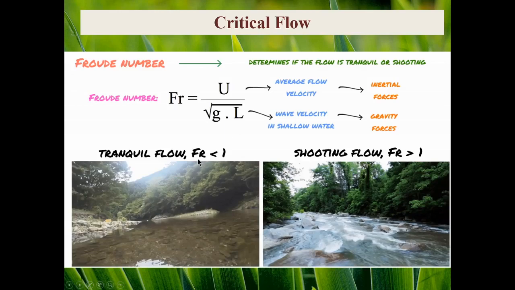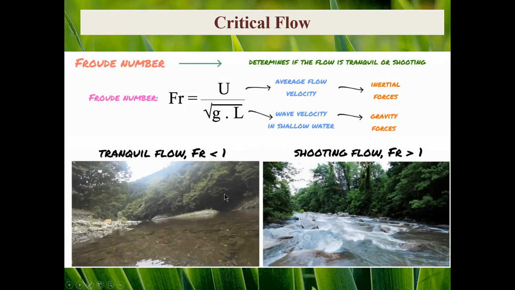Based upon the value of Froude number in different channels, we will divide flow into three different conditions or regimes. For the cases where Froude is less than 1, it says that U is less than celerity. Therefore, we say it is subcritical flow or tranquil flow.